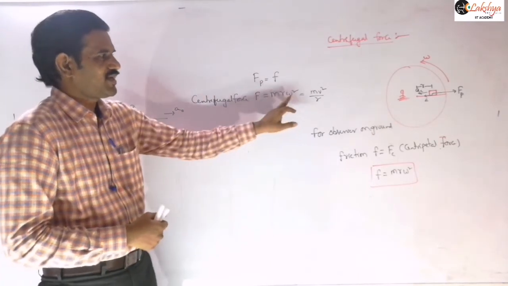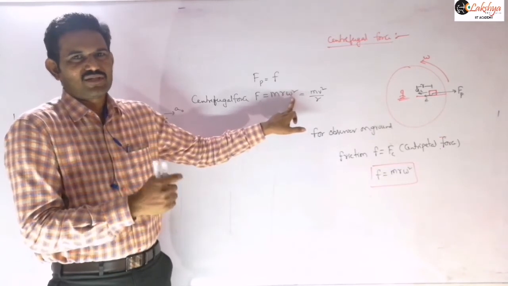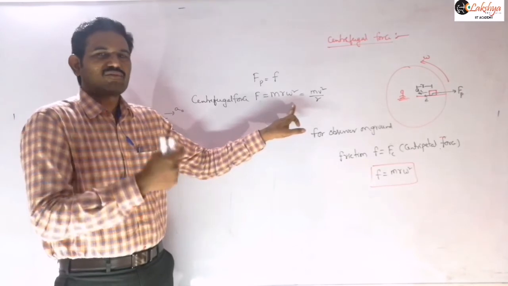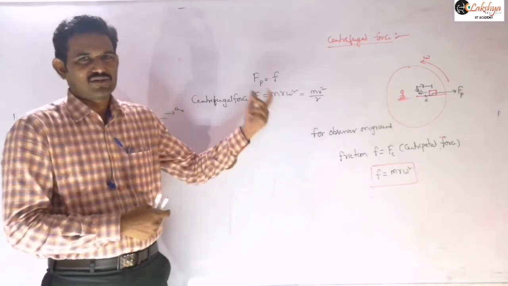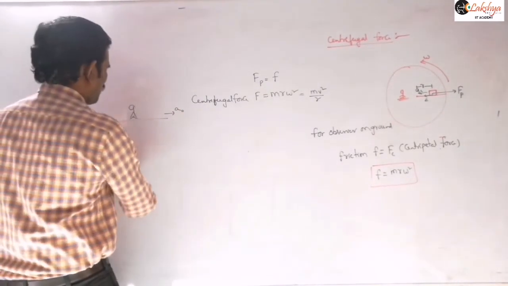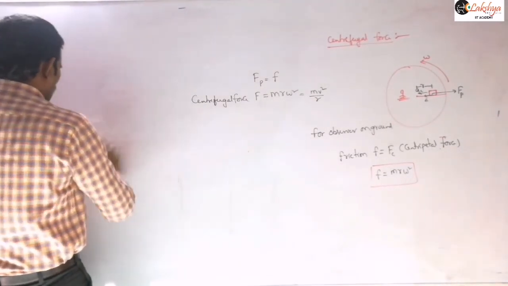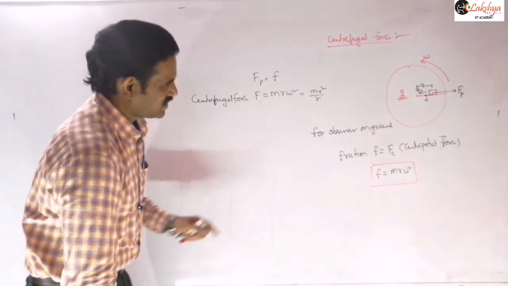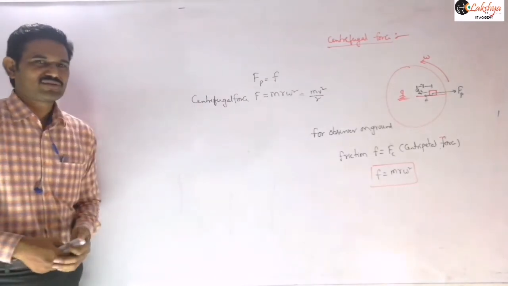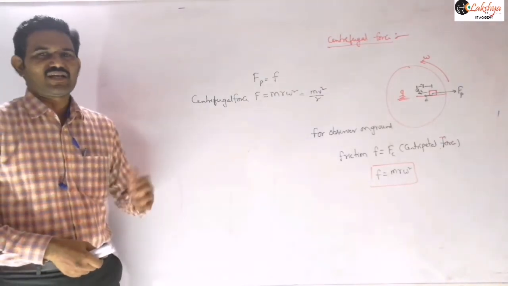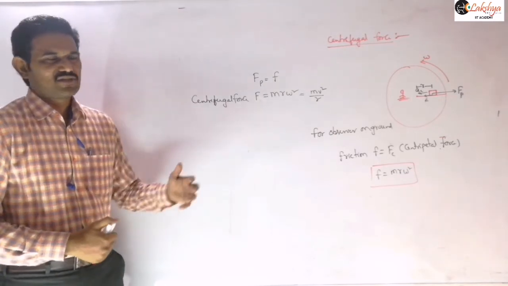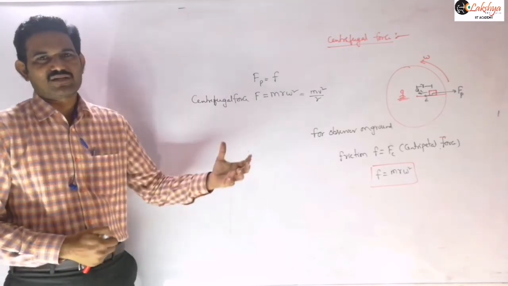So this omega is not for the particle on which you are taking the pseudo force. Omega is the angular velocity of the frame of reference we need to consider. That is the important thing. So those are the quantities on which the centrifugal force depends. As we mentioned already, it is a pseudo force. For a pseudo force, we know that an action and reaction pair is not there because it is not associated with any agent. That means we can't say who is applying that pseudo force.